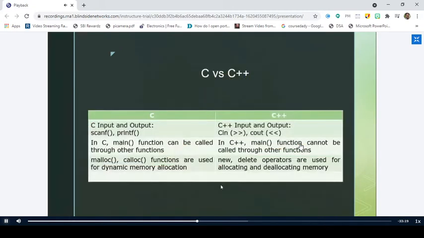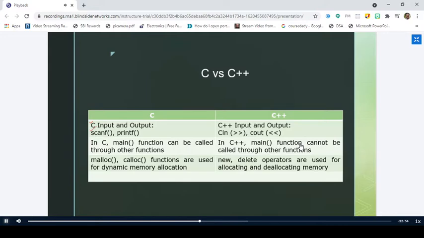Right. So what are the input and output functions in C? What is the standard input function we have? Scanf, printf.